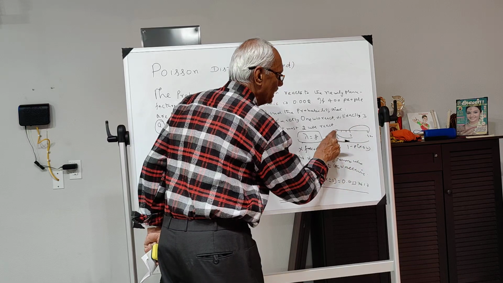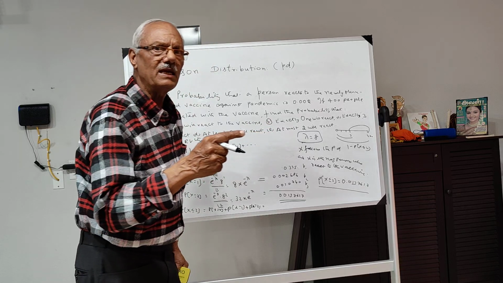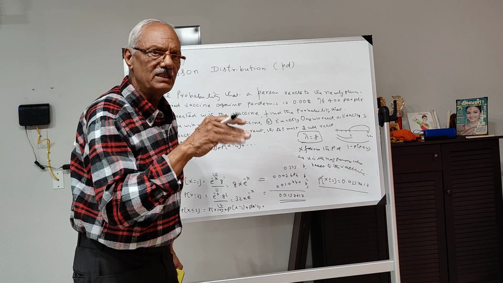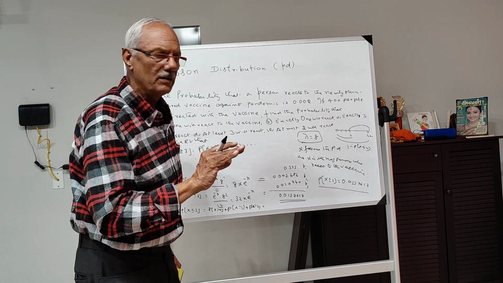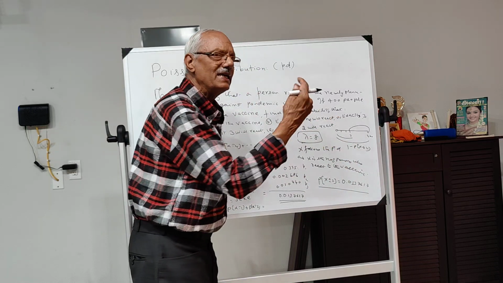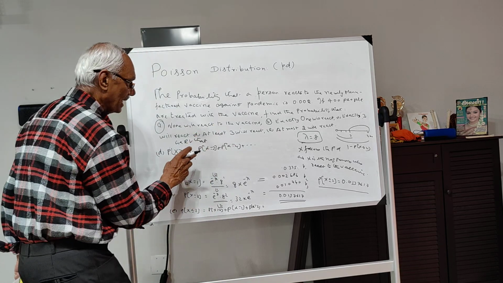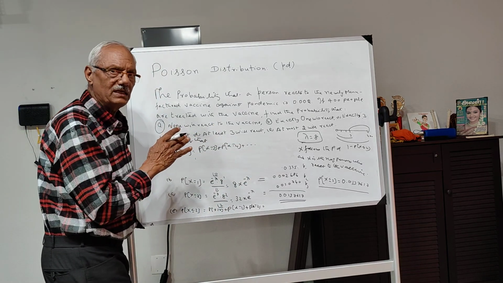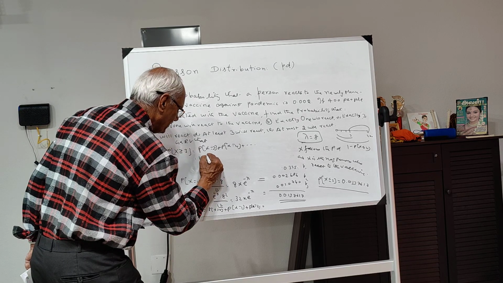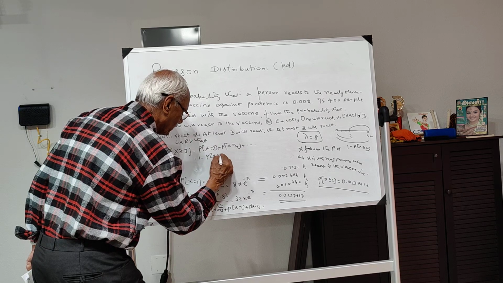3 and above means, the whole probability is 1, minus less than 3. Less than 3 can be what? Because it's a discrete random variable, if it is not 3 or more, it has to be 0, 1 or 2. So you see that it is 1 minus P of x less than or equal to 2. Calculation of this directly would be very tedious, so what we do is 1 minus P of x less than or equal to 2.